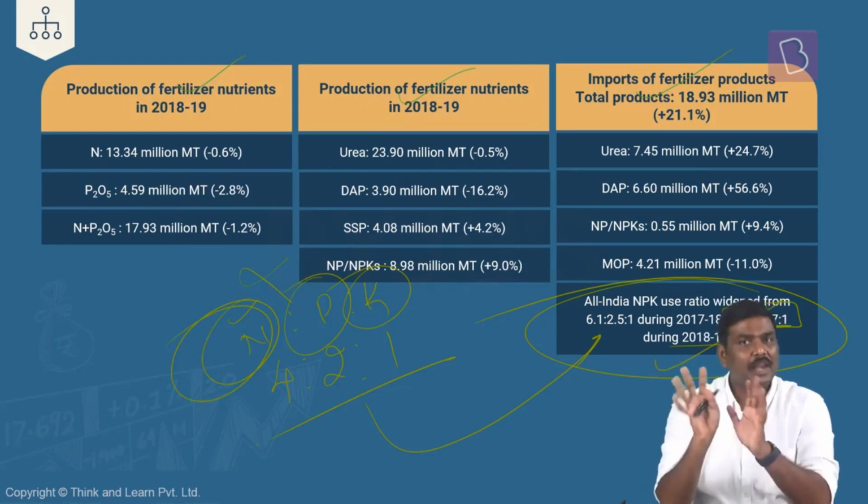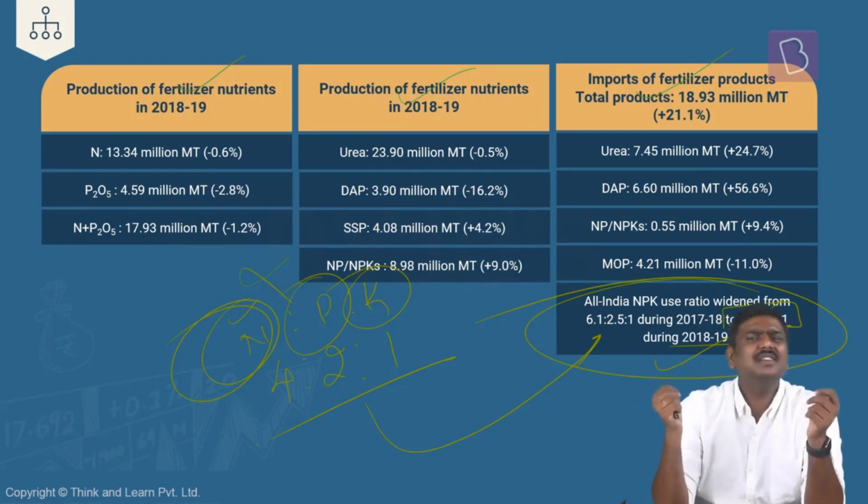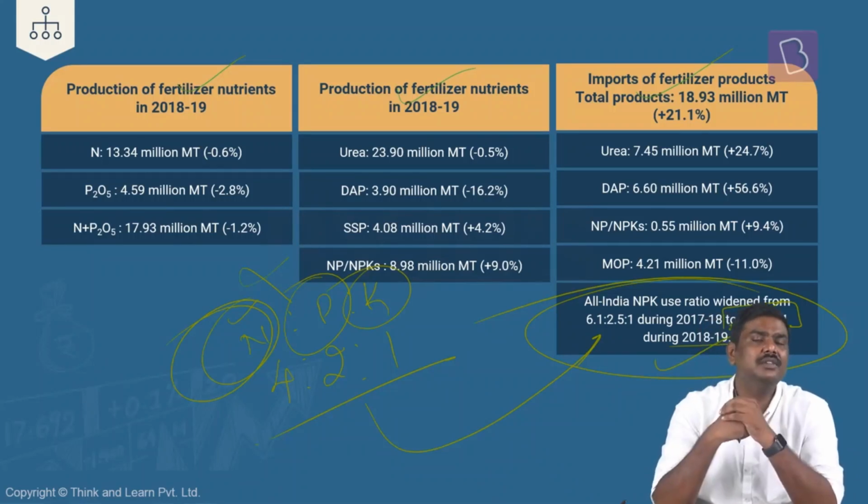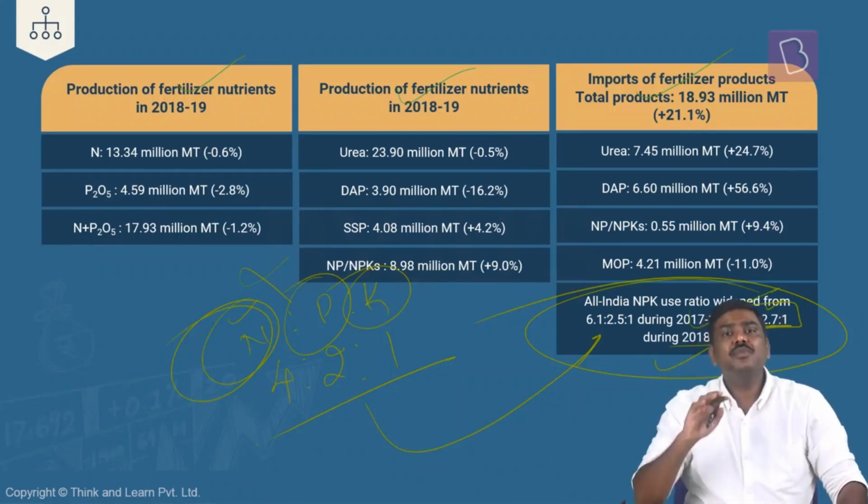Now, some of you keep on thinking, so what is the problem with that? If I'm consuming more of fertilizer, what will happen? There is certain environmental impact because of a higher consumption of nitrogen. There are certain environmental issues related to this. So there are problems with respect to using a huge amount of nitrogen or having this skewed ratio also.